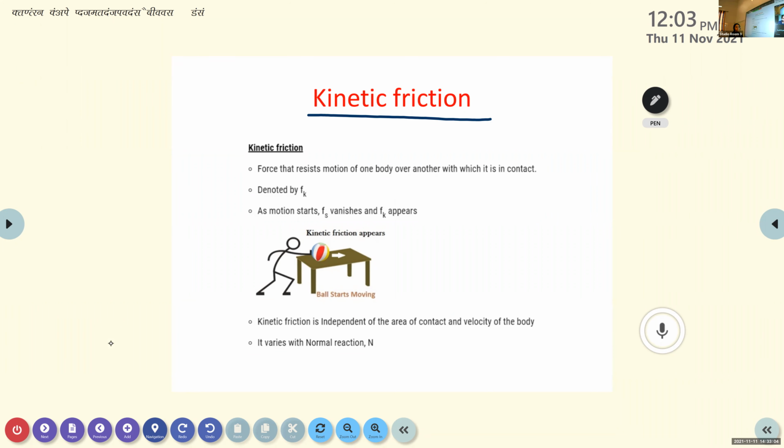Kinetic friction is a force that resists the motion of one body over the surface of another body with which it is in contact. It is denoted by the letter Fk. And the third characteristic is what happens as motion starts.